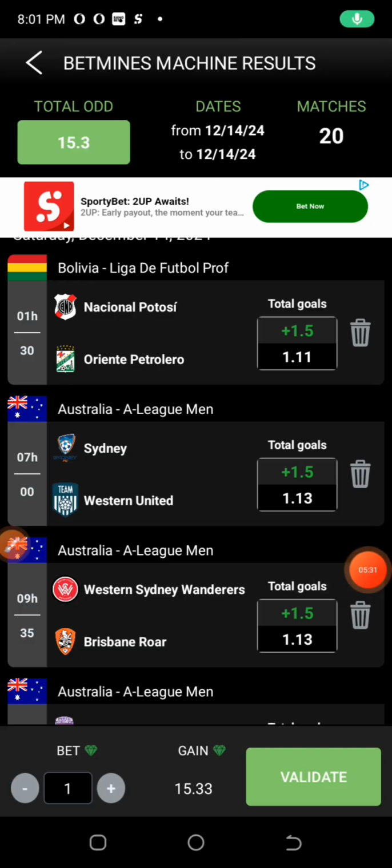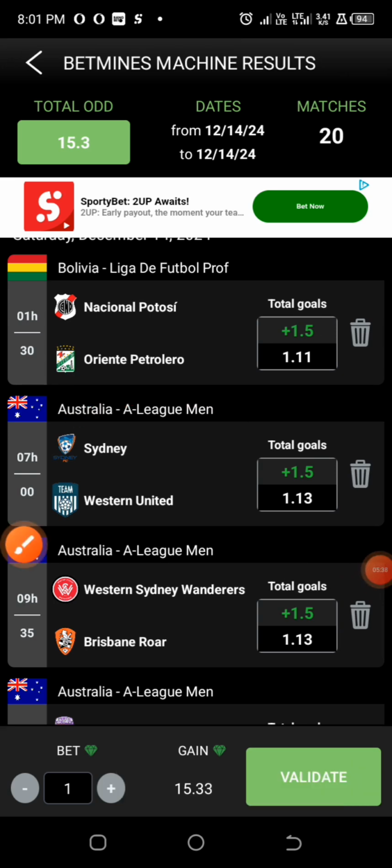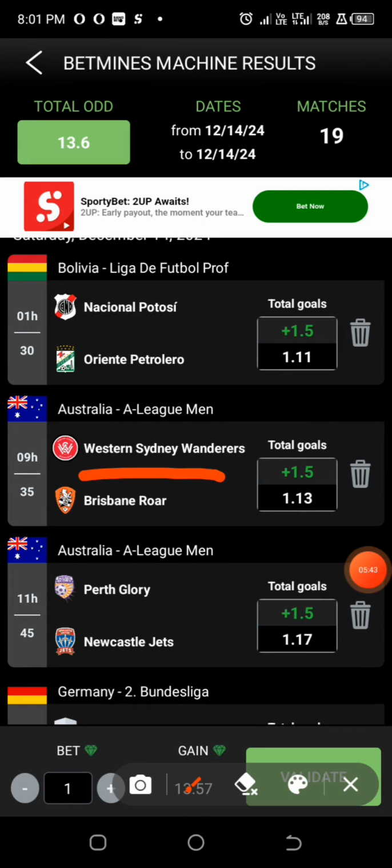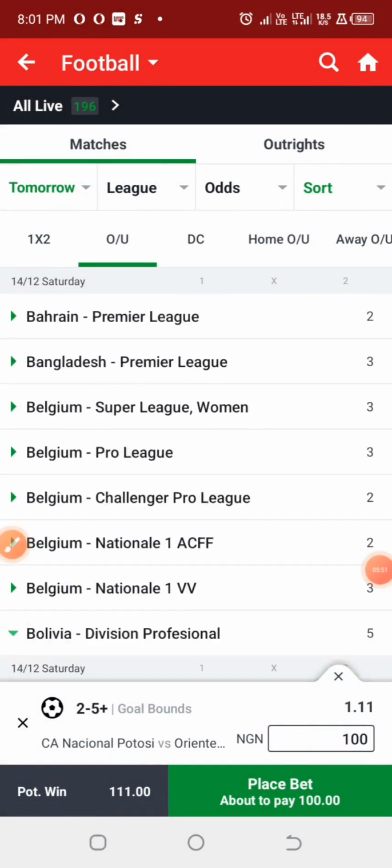Alright, so this particular game under the Australian League, we know that Australian games they play goals very well, but I'm not gonna play it. I'm gonna delete this. And the next game, this particular game against Brisbane Roar, we are going for that too as over 1.5 goals. So Australian League,